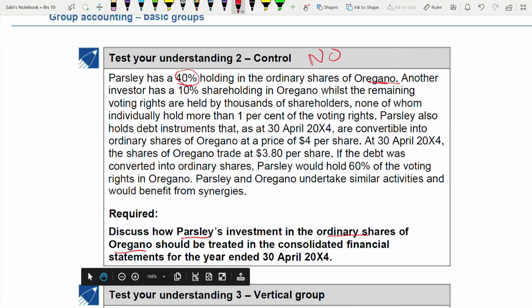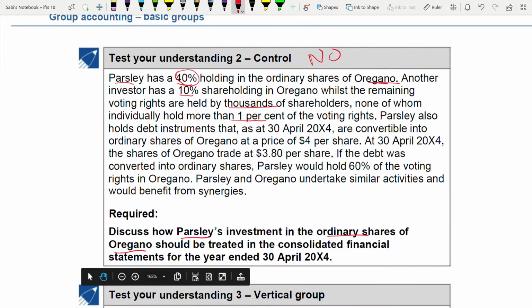So another investor has a 10% shareholding, while the remaining voting rights are held by thousands of shareholders. That means these thousands of shareholders are holding small percentages, so they do not have a control. Understanding? Major is Parsley only with 40%. The balance 10% is by another shareholder, so that means 50% went. The remaining 50% is held by thousands of shareholders, none of whom hold more than 1%. Each one holds 1% or even less than that. So the remaining 50%, they do not have a control.